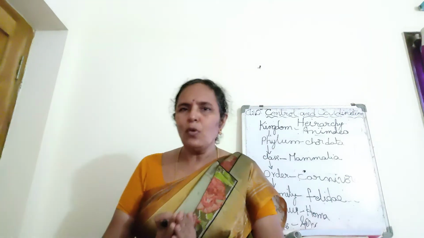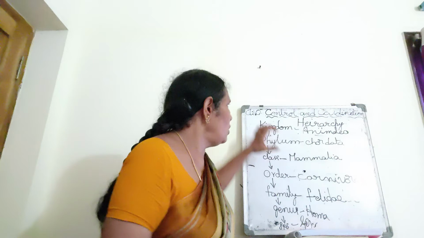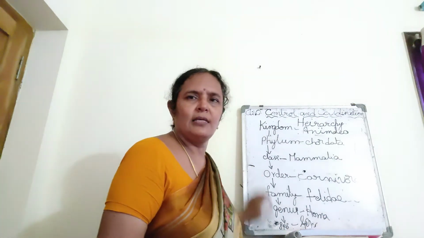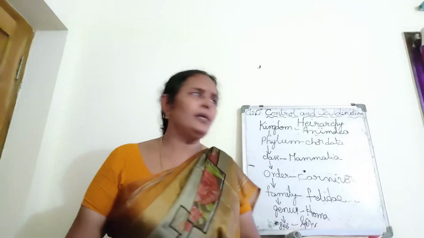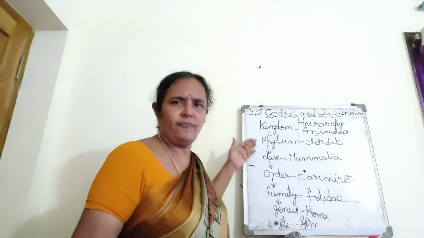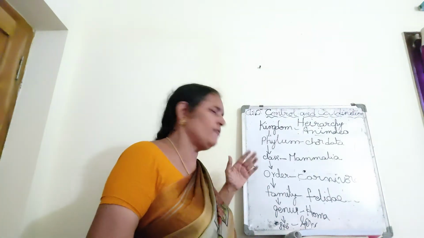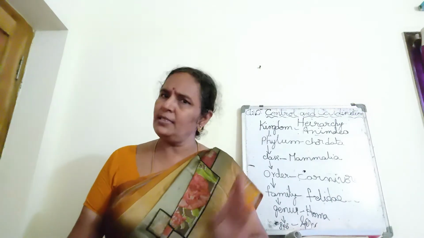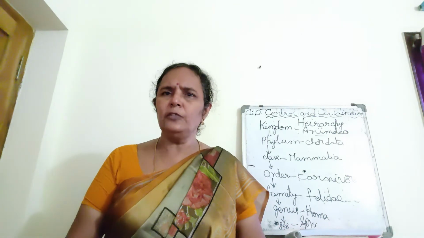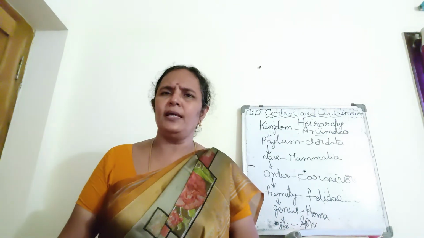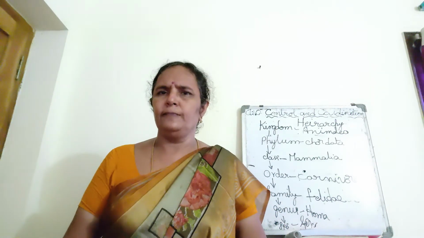So every organism has all these categories. Every organism falls under some kingdom, phylum, class, order. Even a cockroach or an earthworm has its own hierarchy.